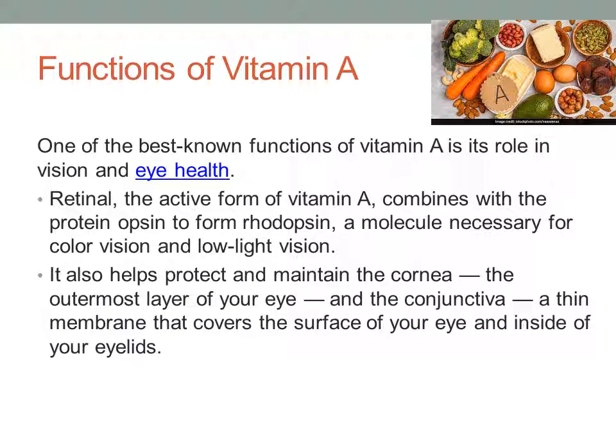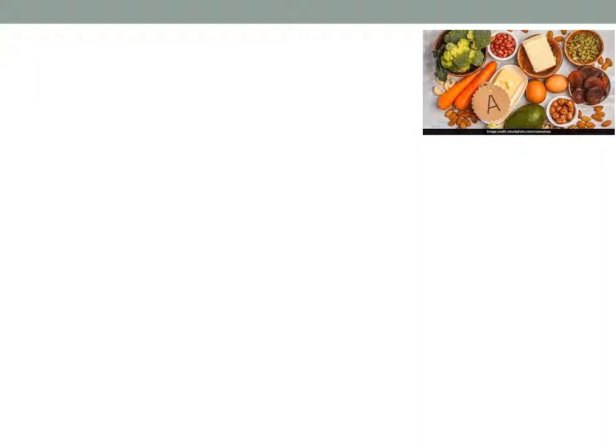It also helps to protect and maintain the health of the cornea, which is the outermost layer of our eye, and the conjunctiva, a thin membrane that covers the surface of your eye and the inside of your eyelids. So it helps to protect as well as maintain the health of the cornea as well as conjunctiva. Vitamin A is crucial for vision.